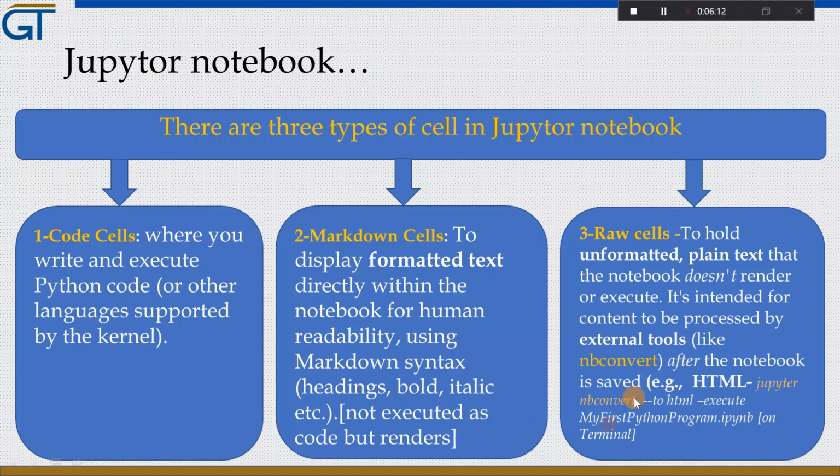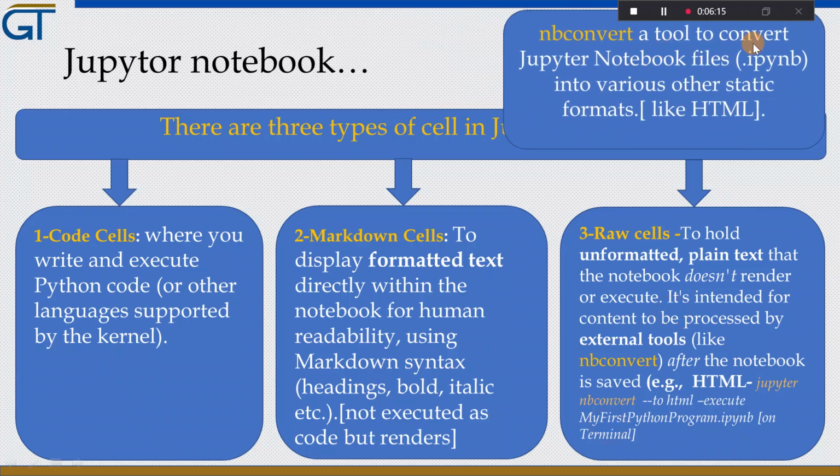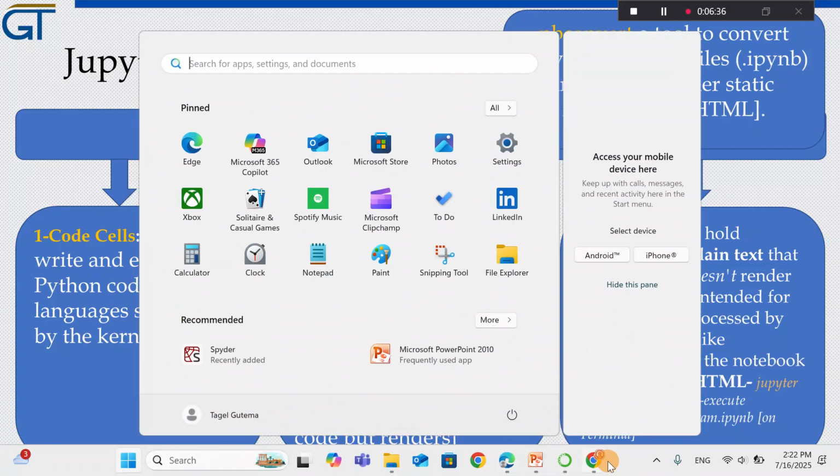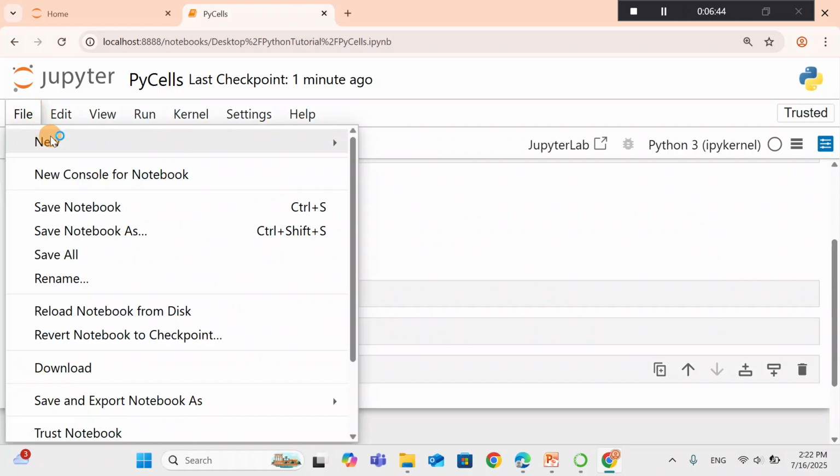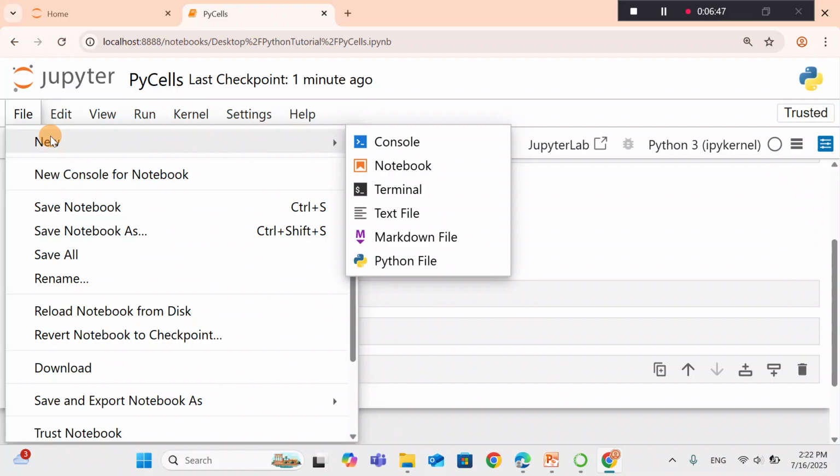So as you can see, NBConvert is a tool to convert Jupyter Notebook files into publishable or static formats like HTML. So using NBConvert, we want to convert this file, the py file, into HTML and see the effect of these two lines. So to do so, we come to file and terminal. Okay, we come to file and terminal.